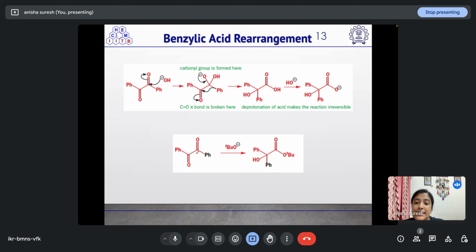One other such reaction is this. The tertiary butoxide is the nucleophile here. It will add on to this center.